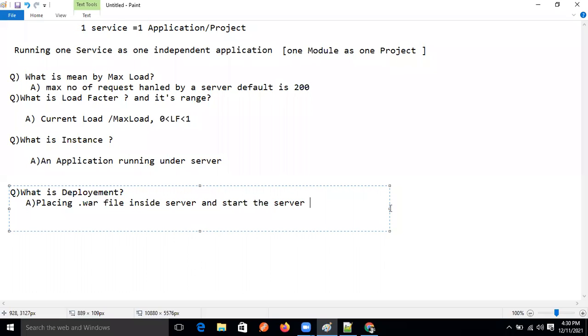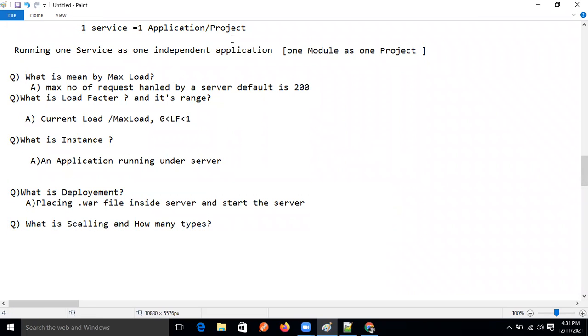Okay, guys. So one more question, right? Just tell me one more question. My question is what is scaling? What is scaling and how? Improvement. How many types? How many types? Can you give the answer now, guys? The system application performance.